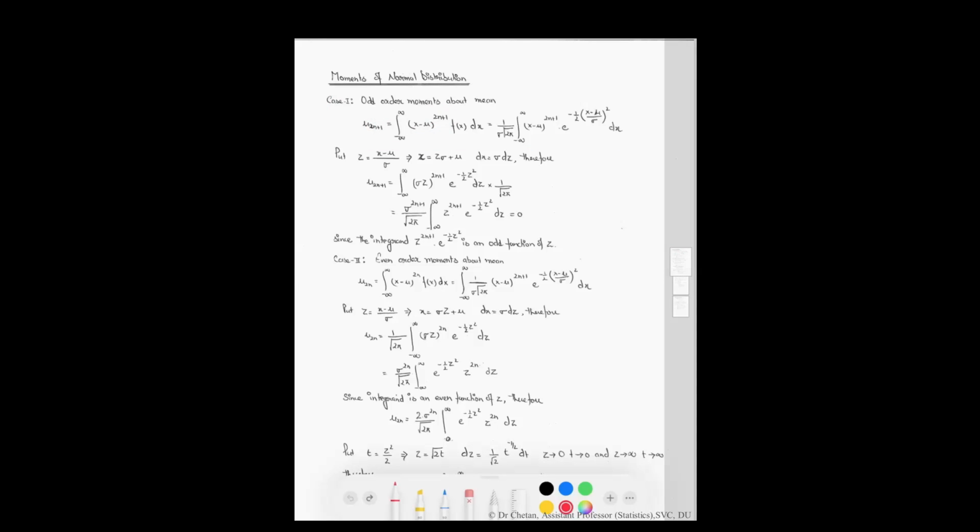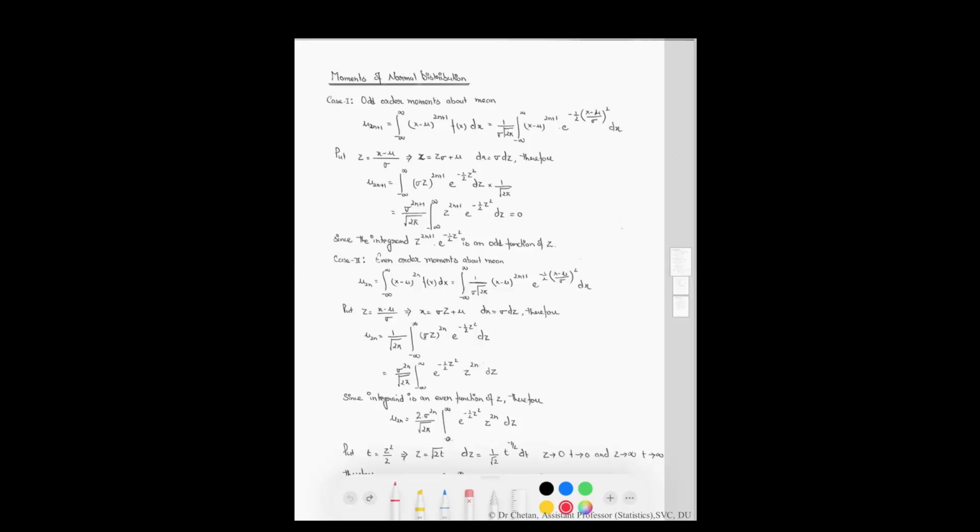Now consider the standard normal variate, that is z equal to (x minus mu) by sigma. Therefore x is equal to this quantity and dx is equal to this quantity. Put this value in this equation, and after solving we will get this quantity. Since this integral is an odd function, the value of this integral is equal to 0. Therefore we can say that the odd order moments of the normal distribution are 0.